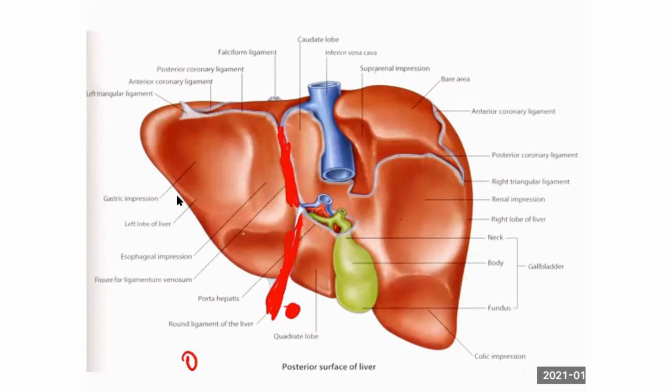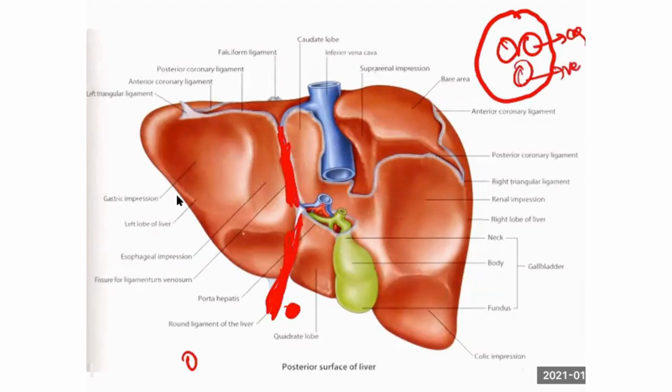So how many umbilical arteries and how many umbilical veins? One vein or two veins? One vein and two arteries. That you remember, along with Wharton's jelly. If this is a section of the umbilical cord: two umbilical arteries, one umbilical vein, and myxomatous tissue called Wharton's jelly. That jelly is called Wharton's jelly, and it is myxomatous connective tissue. It is an example of myxomatous connective tissue for MCQ.